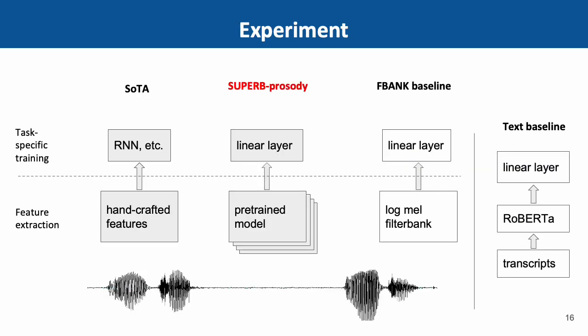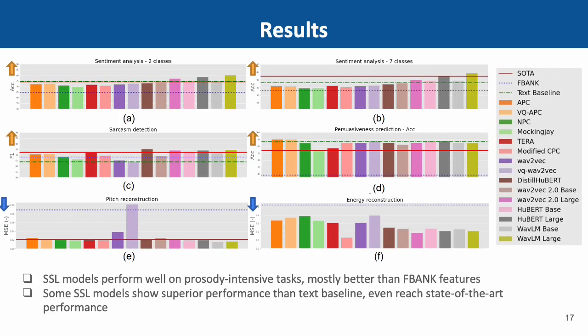Here is a comparison of different experimental setups. Our SUPERB-prosody framework uses the pretrained model for feature extraction and only does task-specific training with a linear layer. And please note that the text baseline here indicates how well the task can be done using only lexical content information with a strong NLP pretrained model.